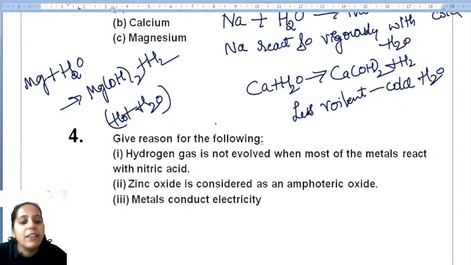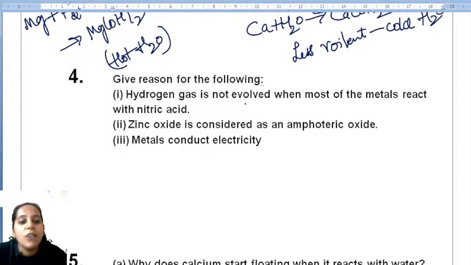Next, give reasons for the following. Hydrogen gas is not evolved when most of the metals react with nitric acid.